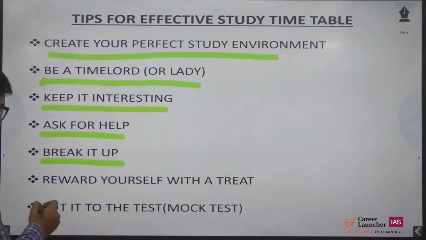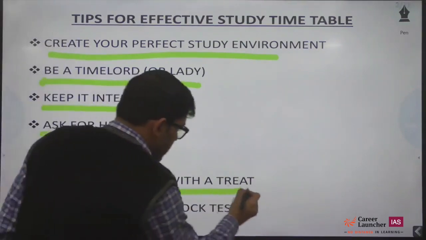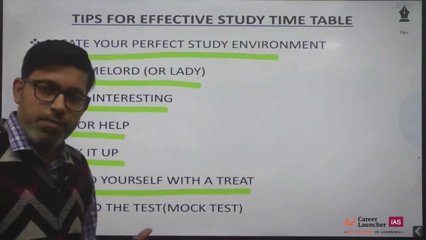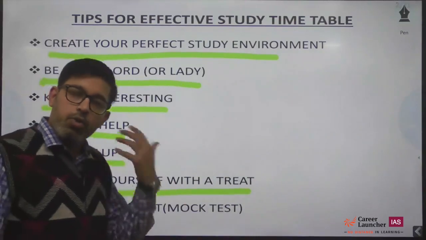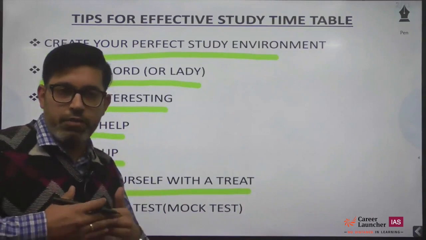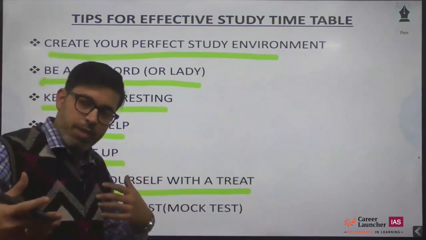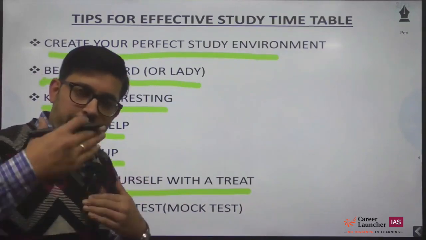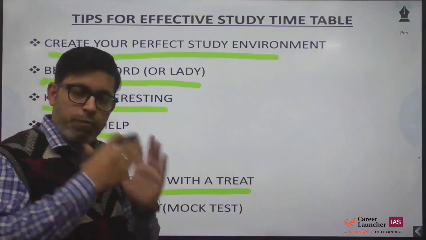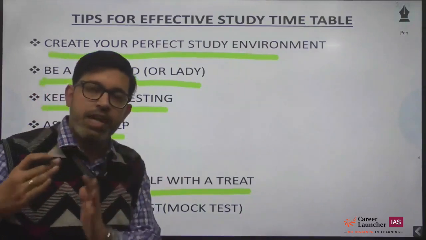Another important thing is to reward yourself with a treat. See, when you are creating a timetable, you are creating a goal for yourself. Let's say you have created a 7-day or a 1-month timetable. You have created a goal for the next 7 days or the next 1 month to follow a certain pattern of study that you have decided for yourself.